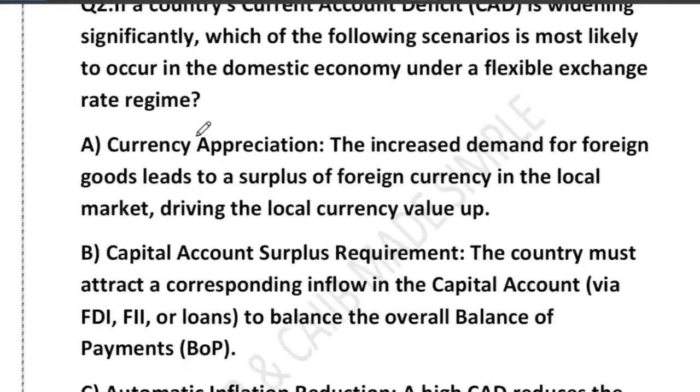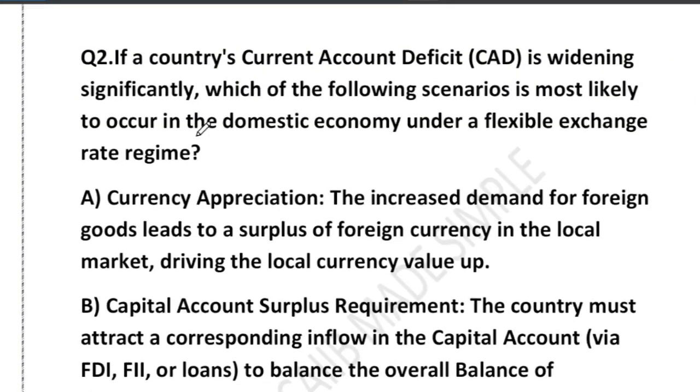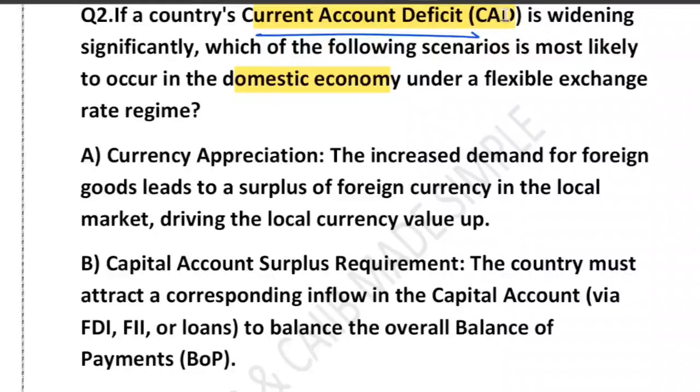So this is the question, right? Very important question. Basically, if a country's current account deficit becomes very large under a flexible exchange rate, what is most likely to happen? That is what the question is all about. Suppose there is a country with a CAD, current account deficit, and it is widening significantly. Which of the following scenarios is most likely to occur in the domestic economy under a flexible exchange rate regime? All these words that I have highlighted are very, very important.